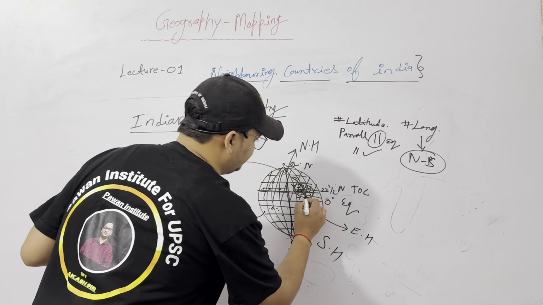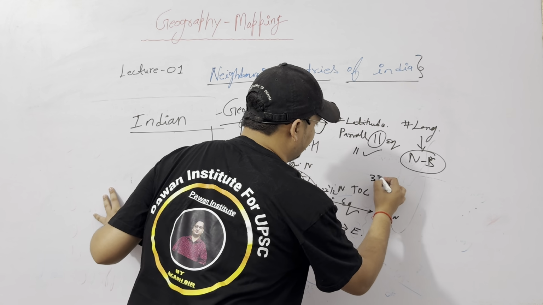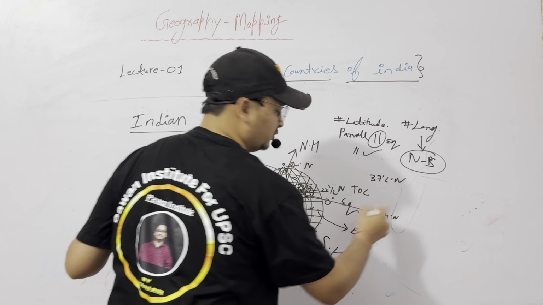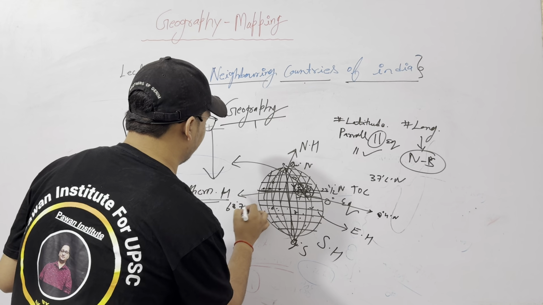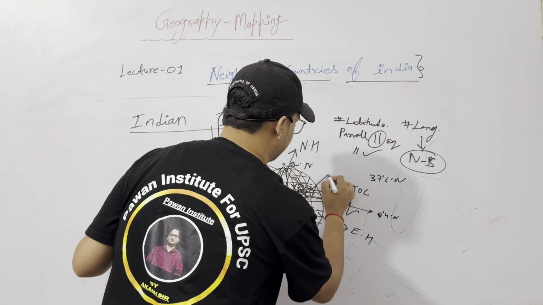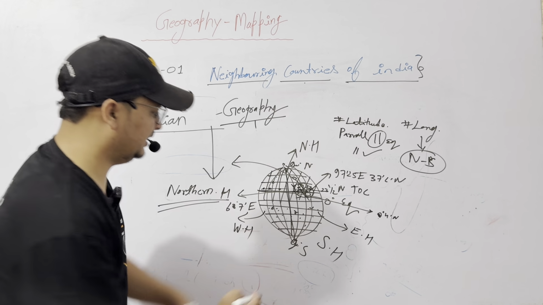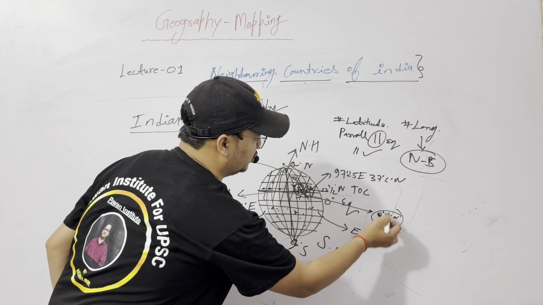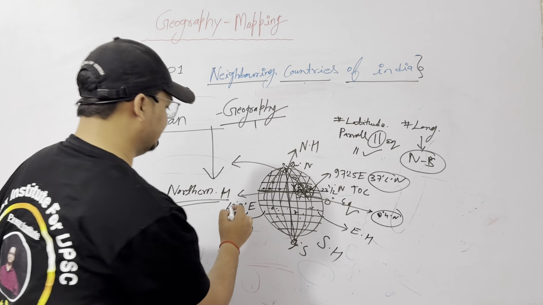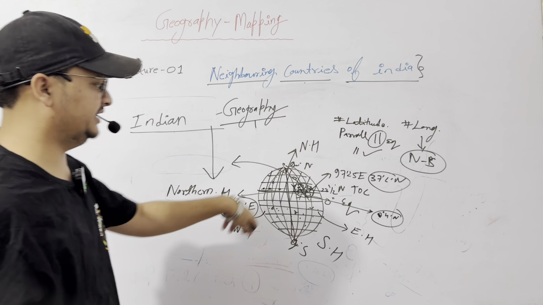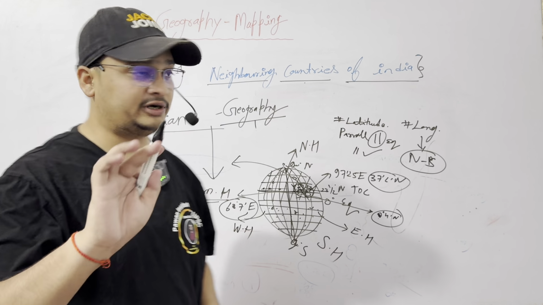India starts from 8 degree 4 minute north to 37 degree 6 minute north. And from here, 68 degree 7 minute east to 97 degree 25 minute east. This is the latitudinal extent, 8 degree 4 minute to 37 degree 6 minute, and this is the longitudinal extent, 68 degree 7 minute east to 97 degree 25 minute east, of our beautiful India. So I think this is clear.